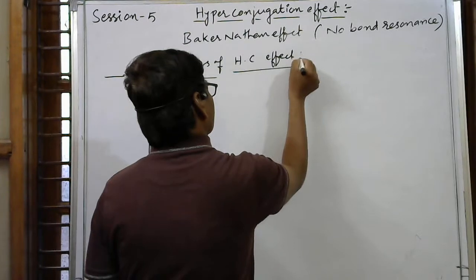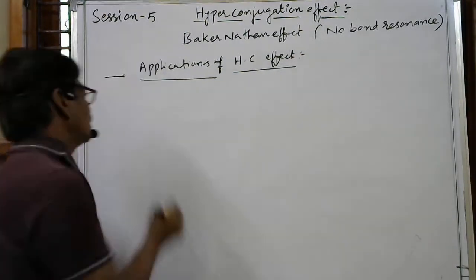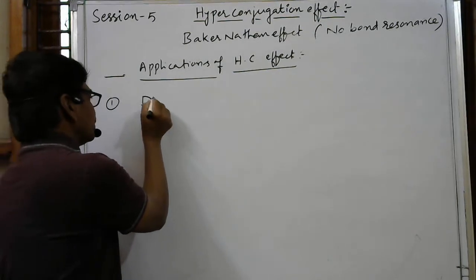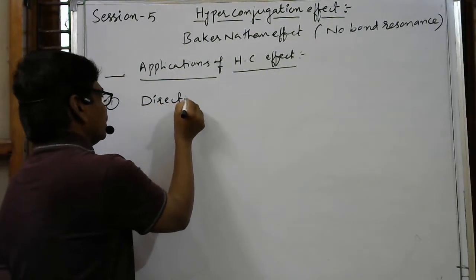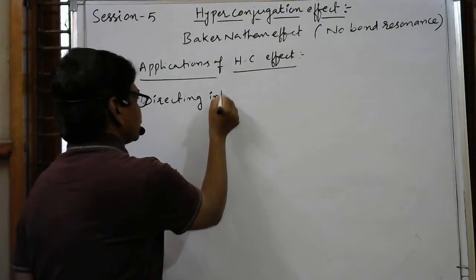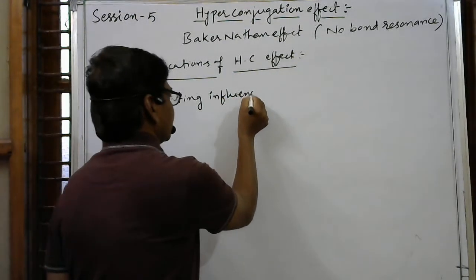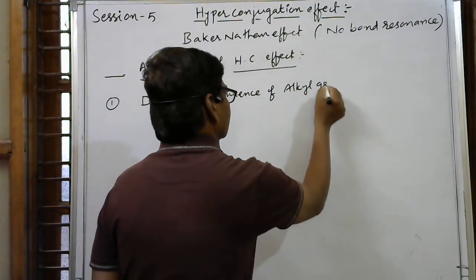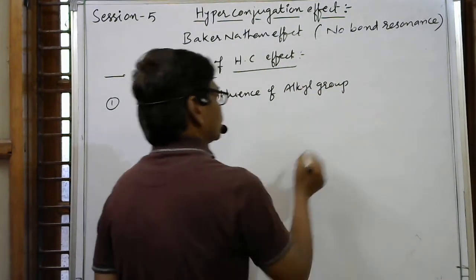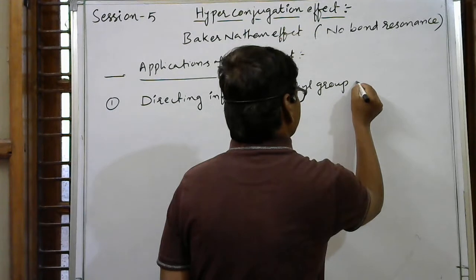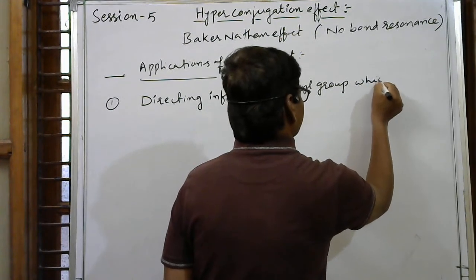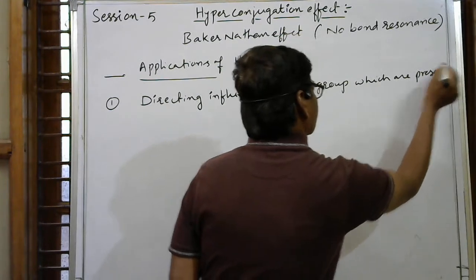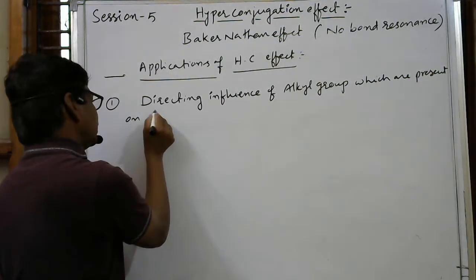Here the first one is directing influence, the directing influence of alkyl groups which are present on benzene ring.